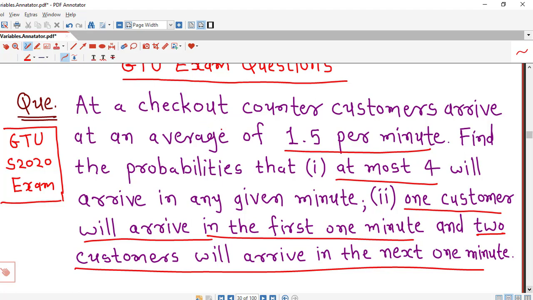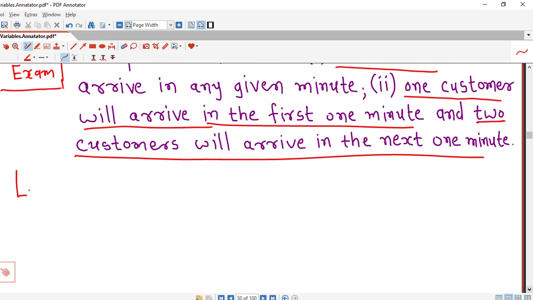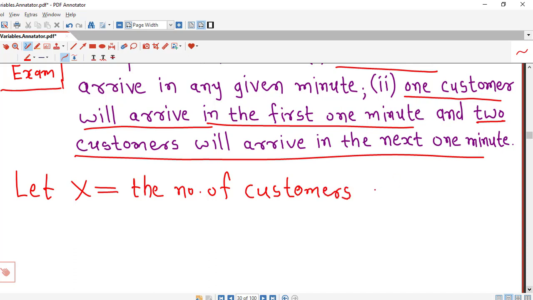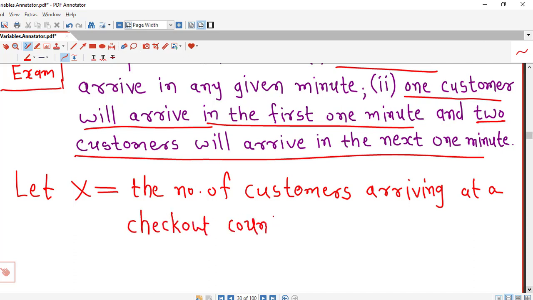So we can define our random variable as capital X equal to the number of customers arriving at a checkout counter in any given minute.